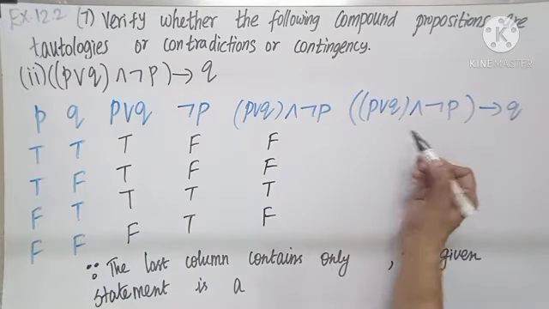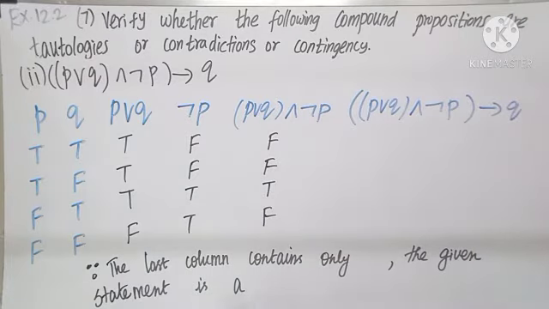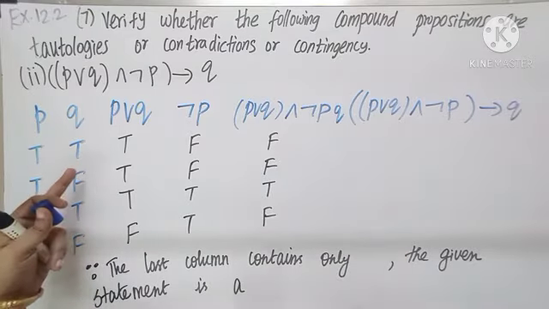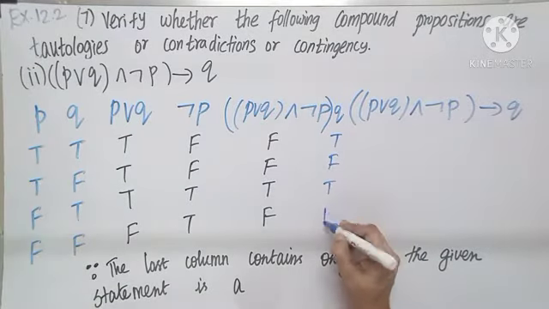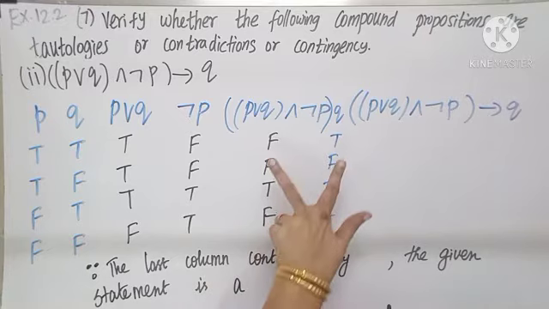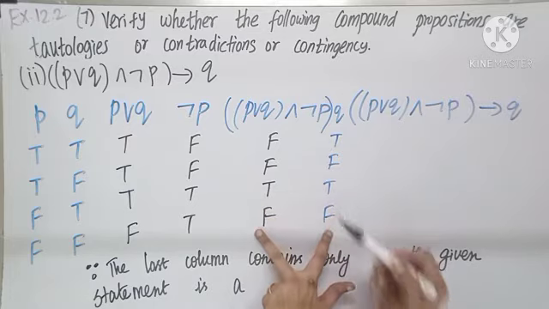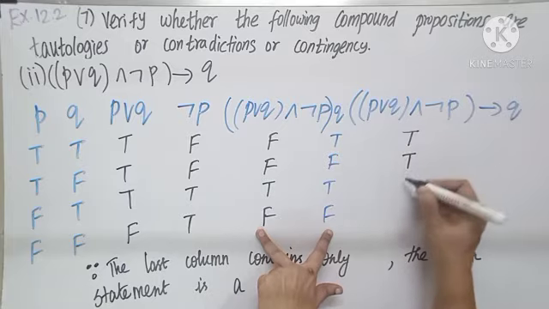The next idea. From this, I must say implies Q. So to avoid confusion, let me write Q here. What is Q actually? Q is TF. What should I remember? For the implies symbol, it must be TF. Check whether TF is coming anywhere. T starts, F ends. No, no. So nowhere do I have the TF combination.